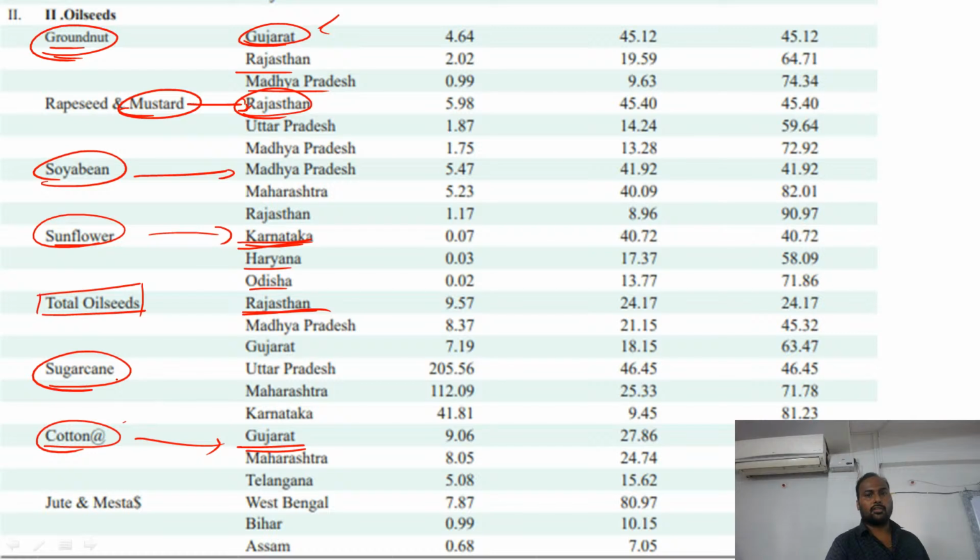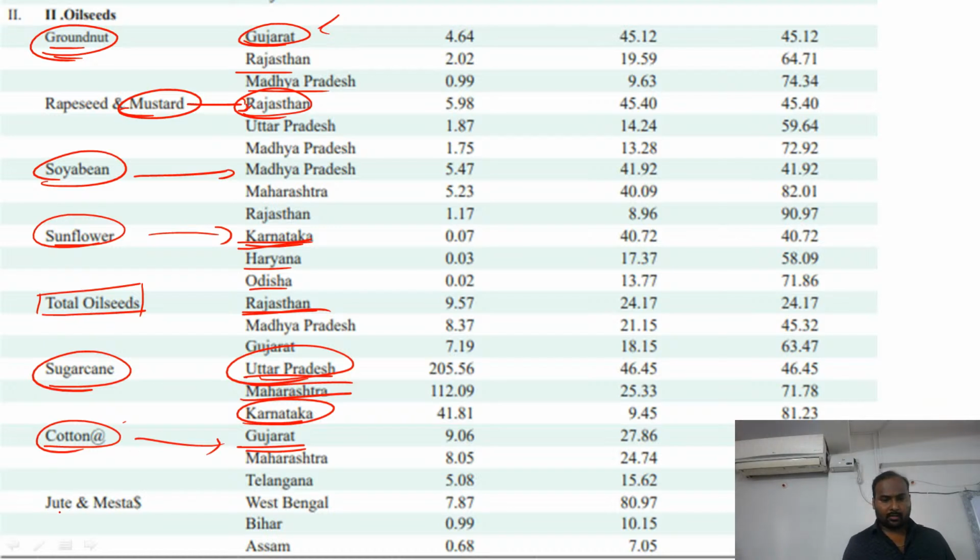If you see most of the sugarcane producing areas, they are present in Uttar Pradesh. Not only that, sugarcane is a type of crop where once you harvest the crop, immediately you have to go for crushing within hardly 12 hours. So you can see most of the sugarcane crushing industry is also present in Uttar Pradesh. Sugar is largely produced in Uttar Pradesh only, then followed by Maharashtra and then Karnataka. Now you can see there is a shift of cultivation of sugarcane from Uttar Pradesh to Maharashtra. You can clearly see that. Probably cultivation of sugarcane is shifting even towards Tamil Nadu as well. So that dynamics can be observed properly.